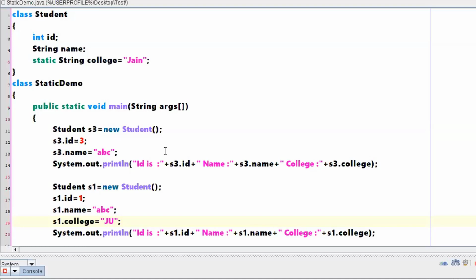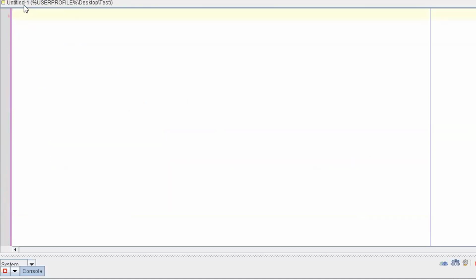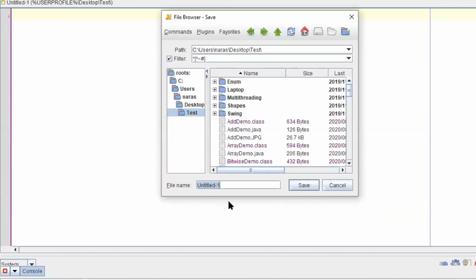What he is asking is, without creating an object, can I access that particular value? That is the question. Okay, so let me keep this example as it is, and create one more example just to show his point.